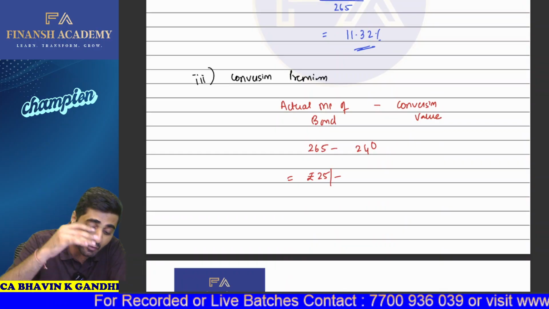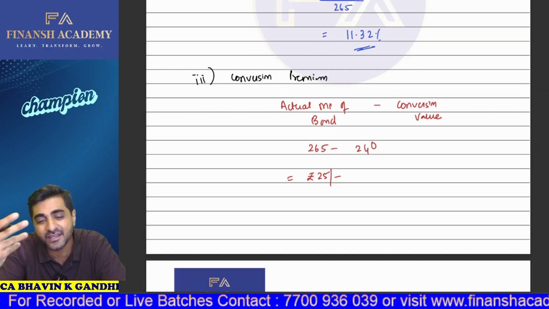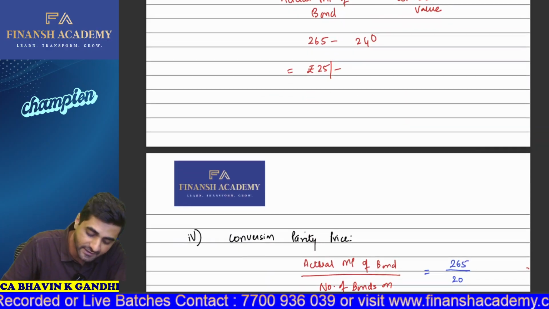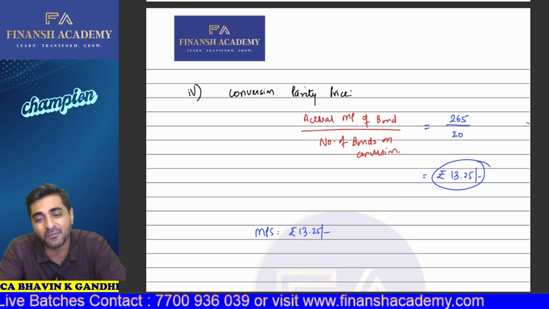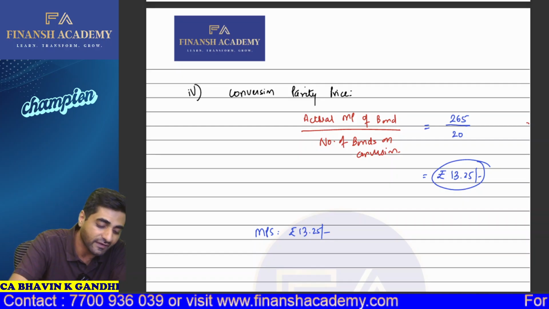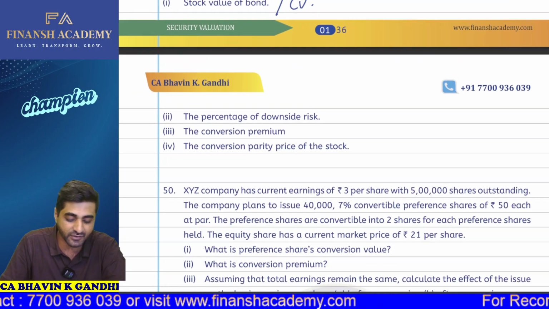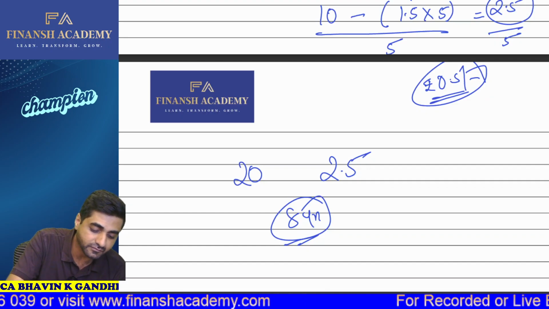What is the conversion premium? So what is the price of the bond? It's 265 rupees and the conversion value is 240. So are we paying something extra, 25 rupees? Yes or no? Yes, sir. And what is the conversion parity price of the bond? So the price of the bond is 265 and there are 20 shares, so simply 13.25, that will be treated as your conversion parity price. Okay. So this is how we'll be solving the question.